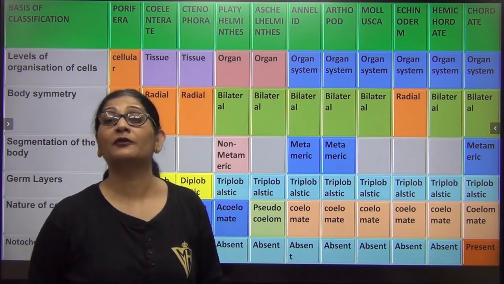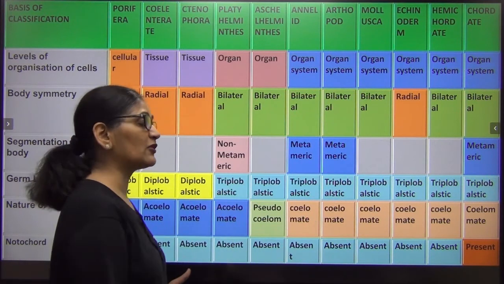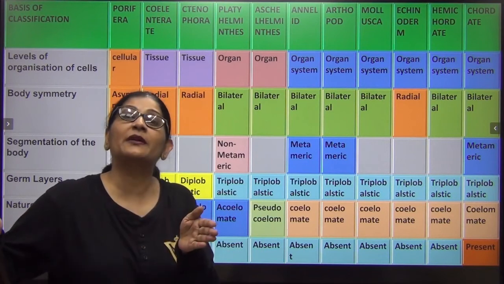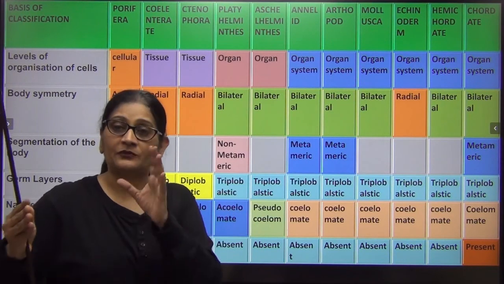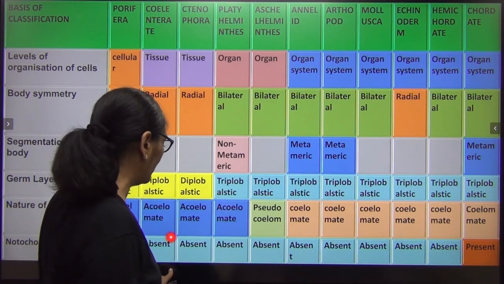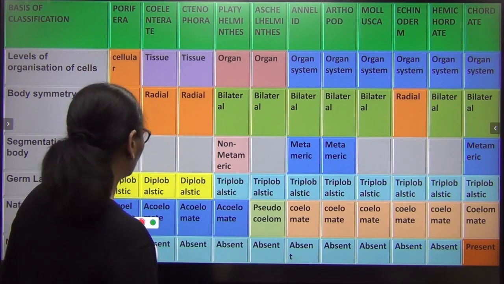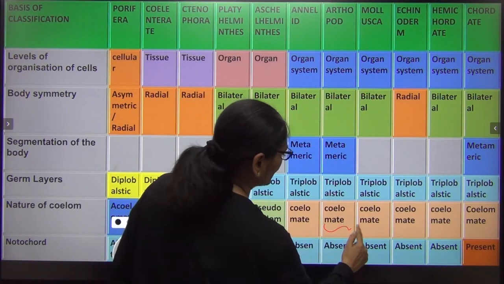Their body is made up of three germ layers, ectoderm, mesoderm and endoderm, so we call them triploblastic, and the center part is gut, but the mesoderm is split into two halves such that they have a true coelom. I forgot to tell you that in arthropod and mollusca, the coelom is filled with blood.